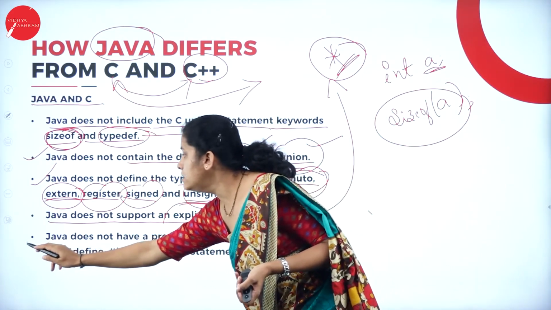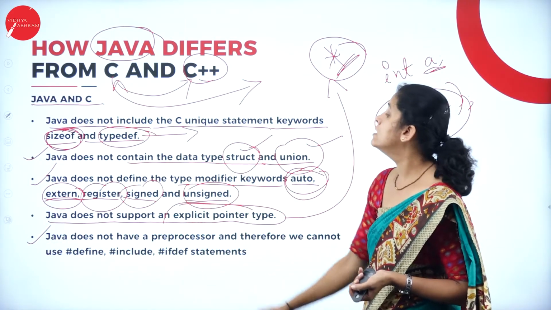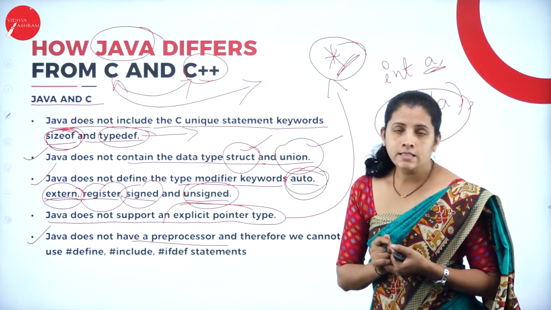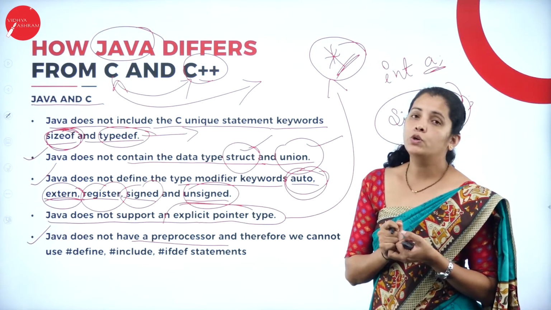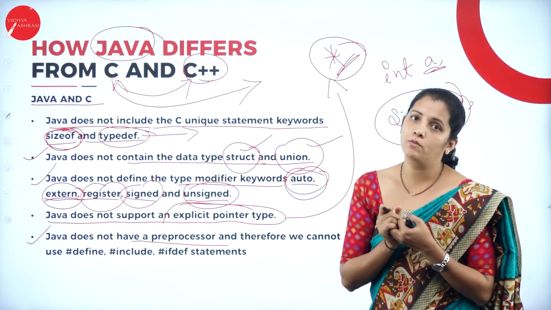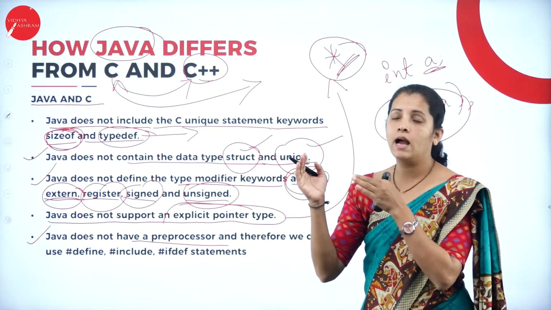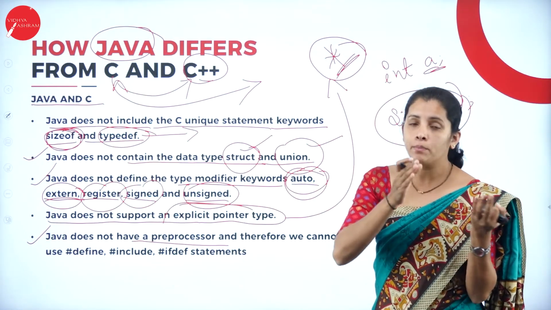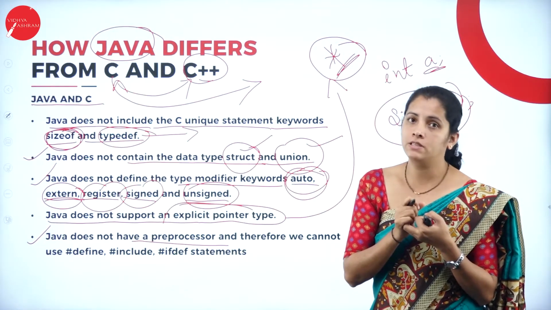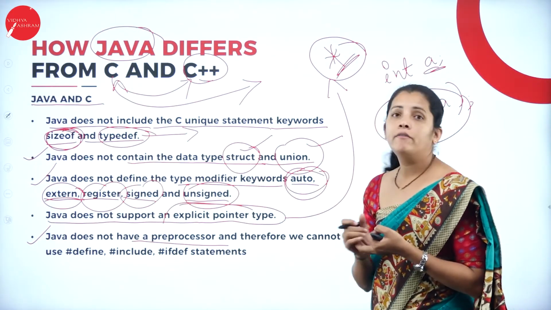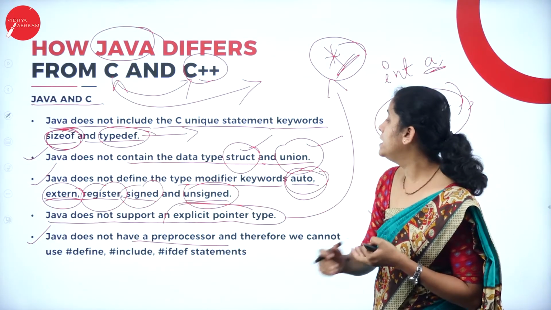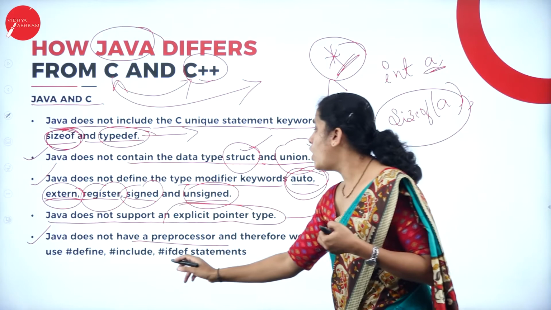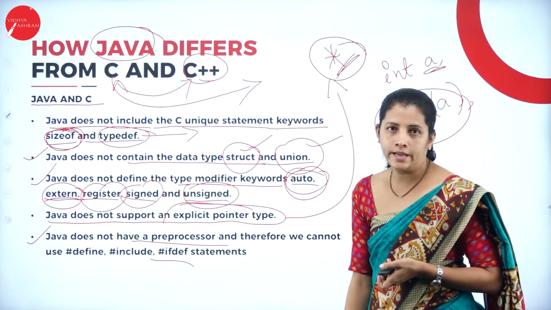Then what is another difference? Java does not have a preprocessor. In the C programming language, I have certain preprocessors and header files, and I include those header files and preprocessors in my program according to its need. But in Java, we don't have preprocessors like #define, #include or #ifdef.